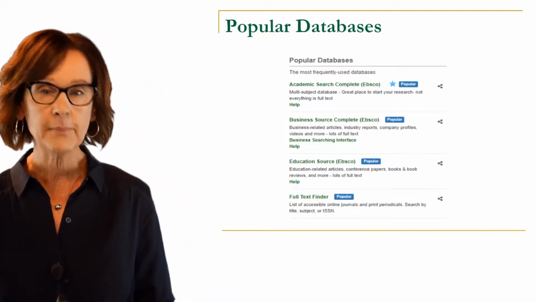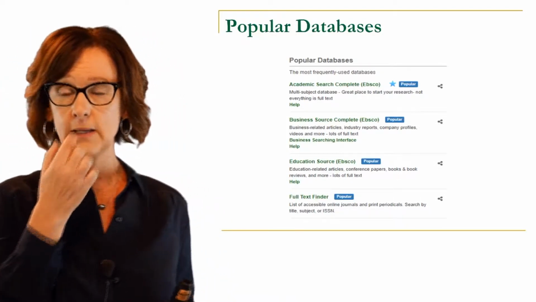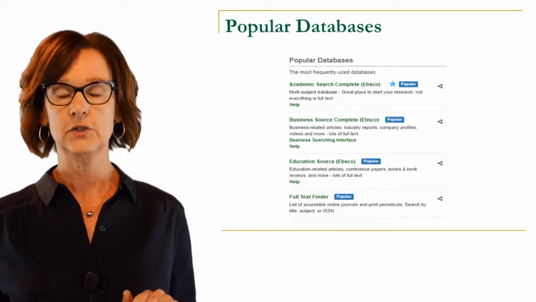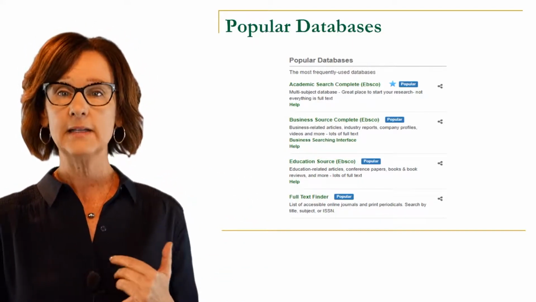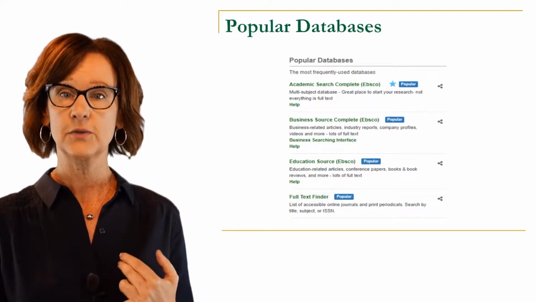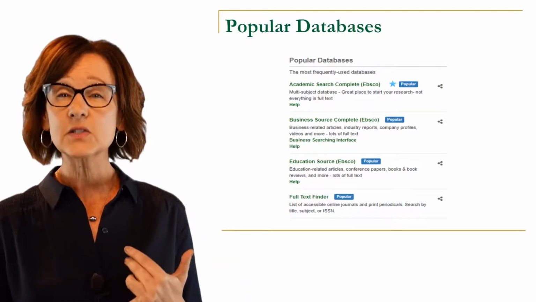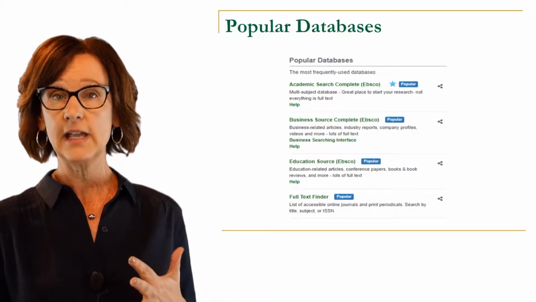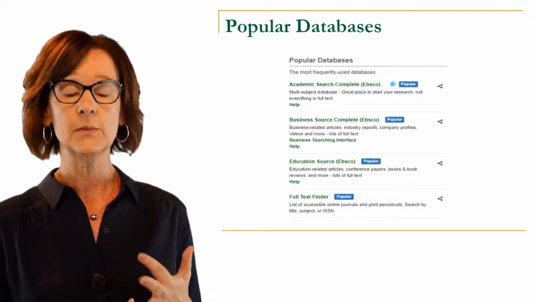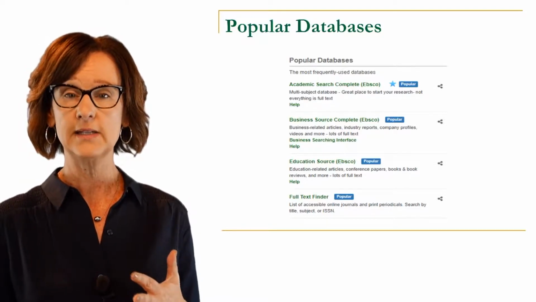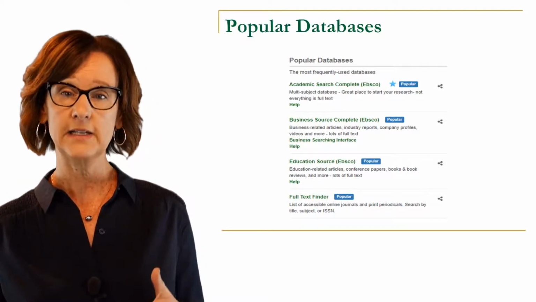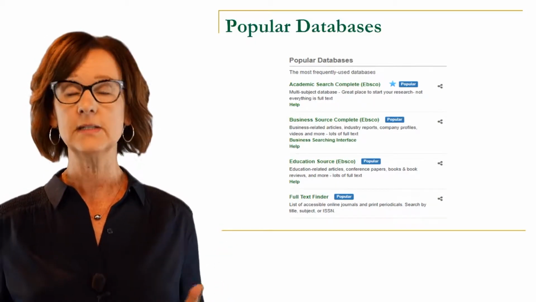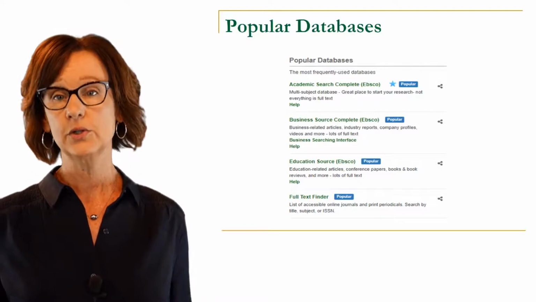So these are some popular databases that are actually on the Belhaven website and in our collection of databases. Academic Search Complete, sometimes that's referred to as EBSCO. Business Source Complete, and again if you're in business courses. Education Source Complete, and that's an EBSCO database. And then finally Full Text Finder. Those four right there are great for most students in most courses who are doing research.